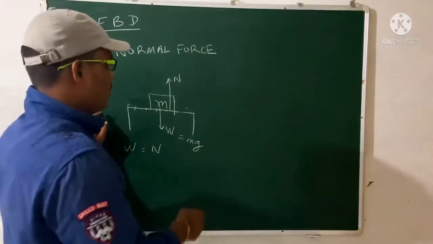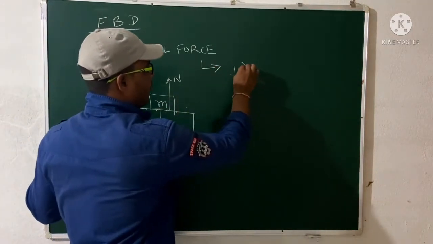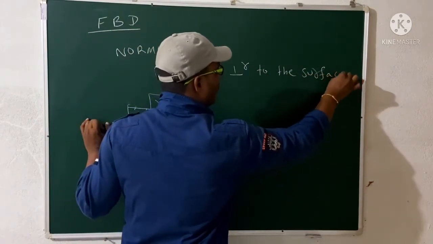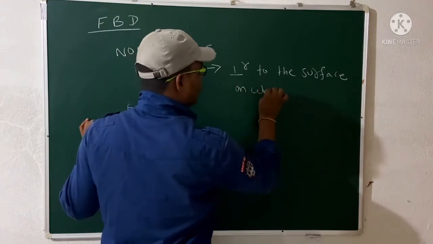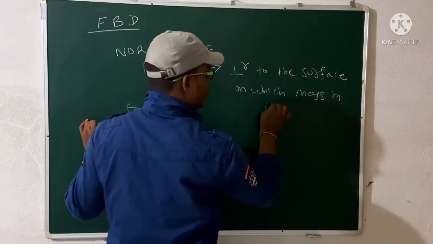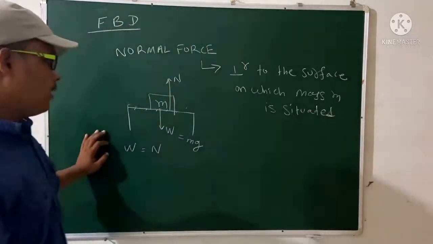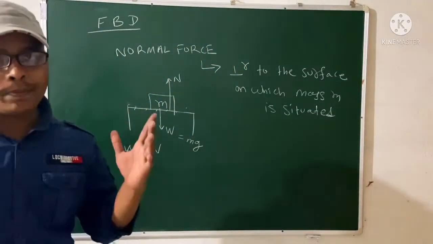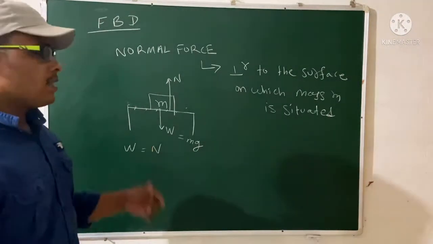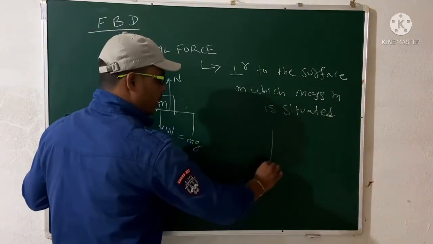So what I forgot is the direction of the normal. So remember, the direction of normal is always perpendicular to the surface on which the mass m is situated, right? So what is the direction of the normal? The normal direction is always perpendicular to the surface on which the mass m is situated, right? So if this is a table, if this is a wall, right?